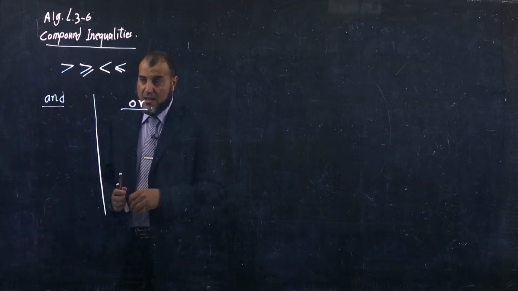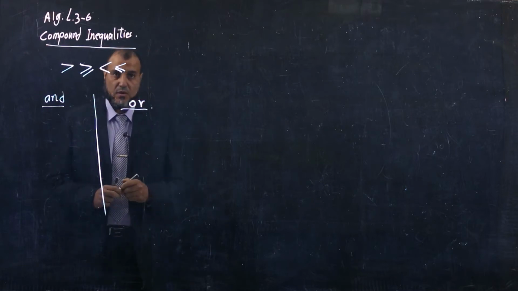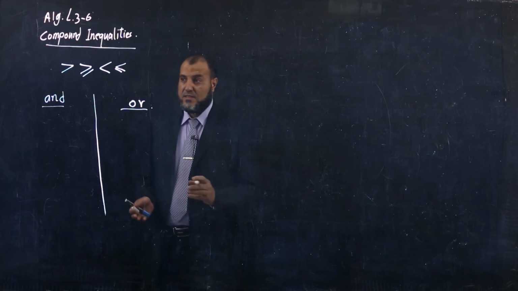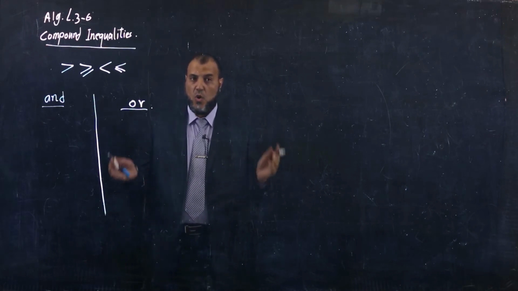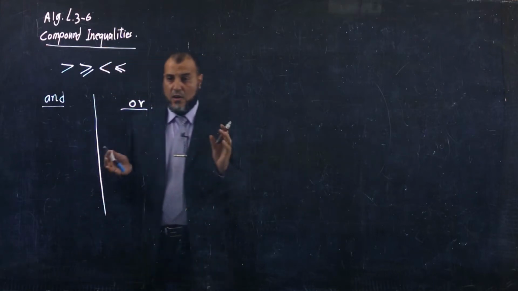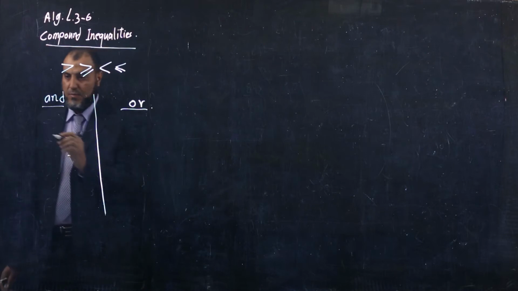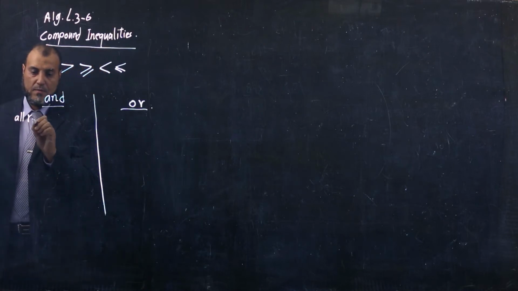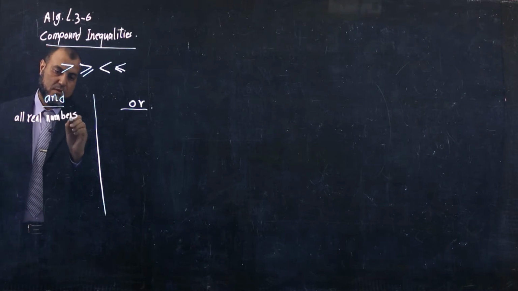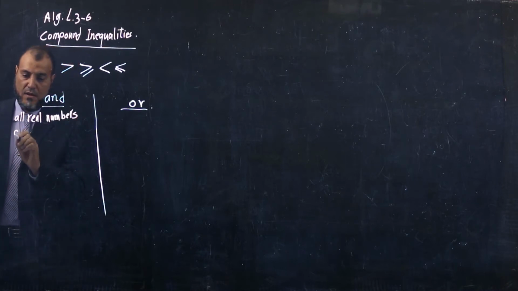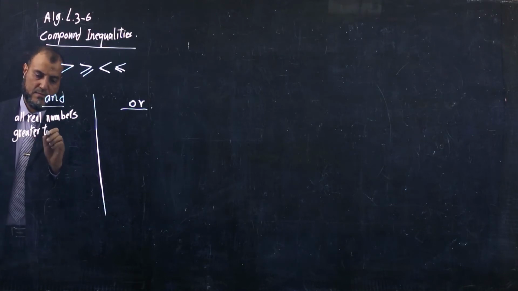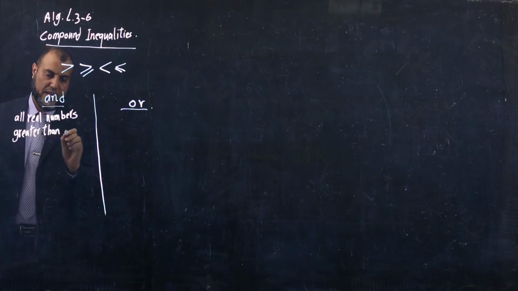If I ask you now, write the compound inequality that represents all real numbers, listen carefully, all real numbers greater than -2